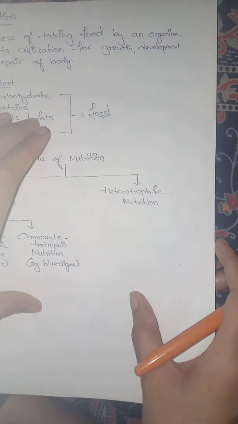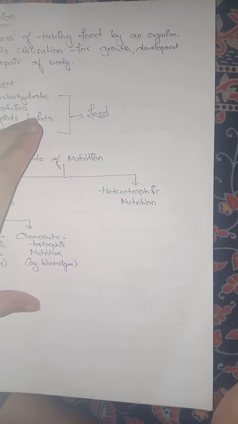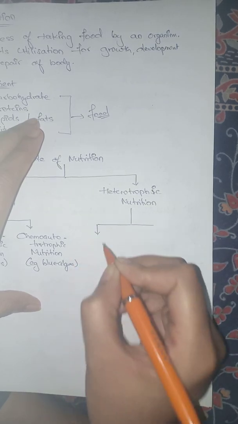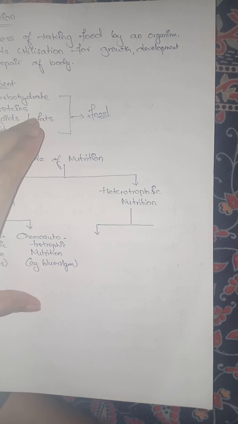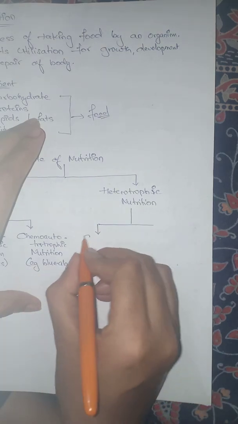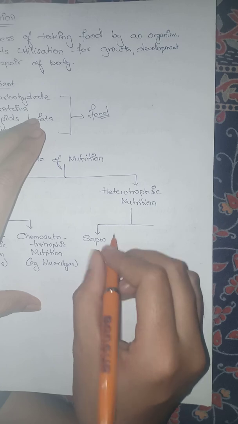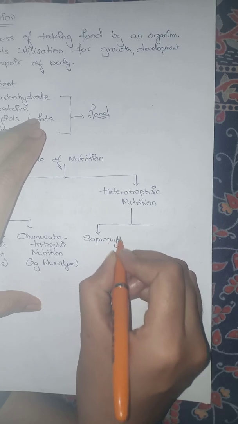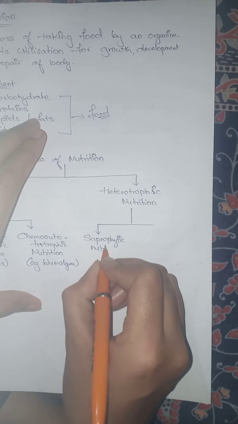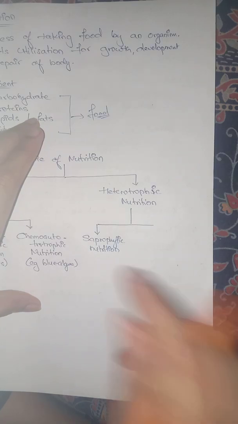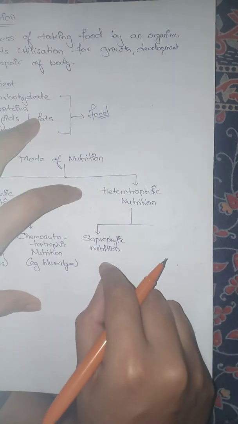So now let's talk about heterotrophic nutrition. When we talk about heterotrophic nutrition, the heterotrophs can also be divided based on the mode of uptake of the food. The normal one we have is saprophytic nutrition. Saprophytic nutrition means the organisms which are growing on the dead and decaying organisms, and they